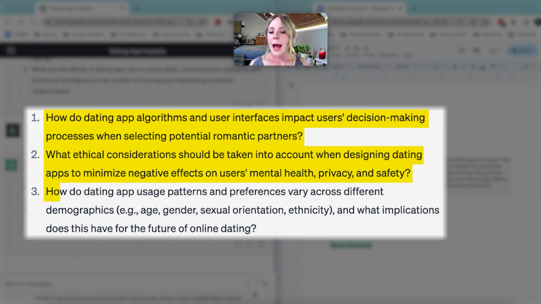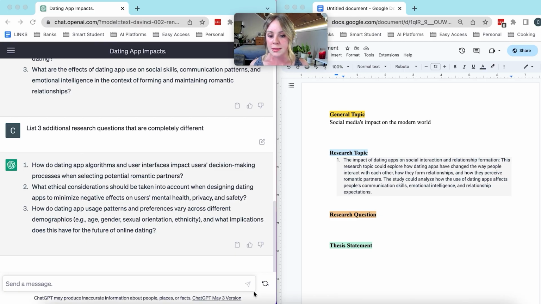And lastly, how do dating app usage patterns and preferences vary across demographics, and what implications does this have for the future of online dating? All right, we're in business because those are pretty creative research questions. So, in terms of ChatGPT enhancing my thinking process, now we're getting somewhere because I don't think I would have come up with these research questions on my own.